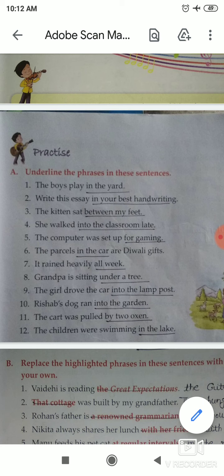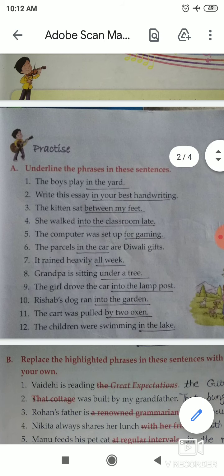Now next, number 11. Number 11 is: the cart was pulled by two oxen. Here by two oxen is a phrase of this sentence. You have to underline the group of words, that is, by two oxen. Now next and last, number 12. Number 12 is: the children were swimming in the lake.